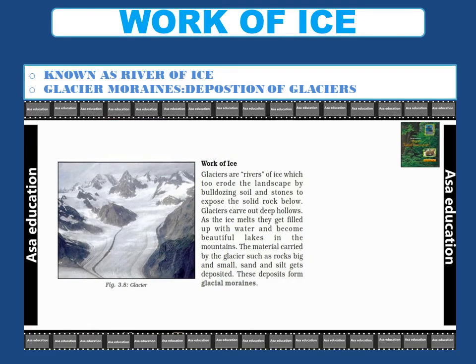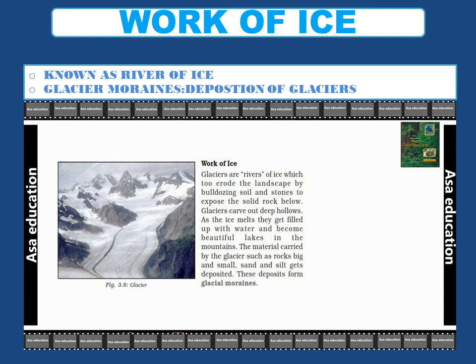Work of ice. Glaciers are also known as rivers of ice. They are slow moving ice masses that move along. When glaciers move along, they create a feature known as a U-shaped valley.